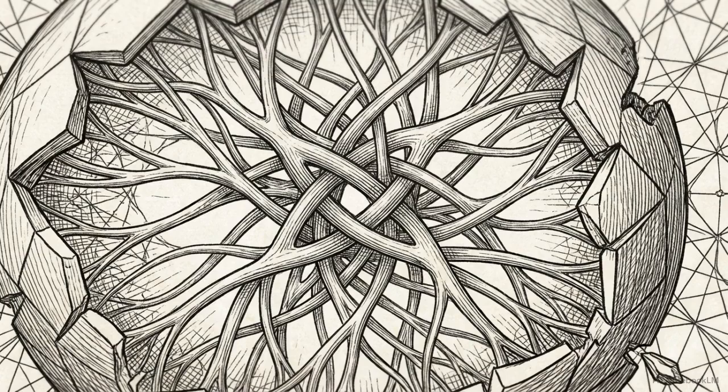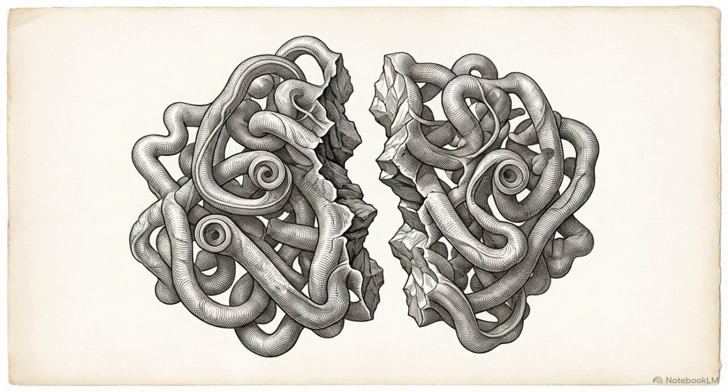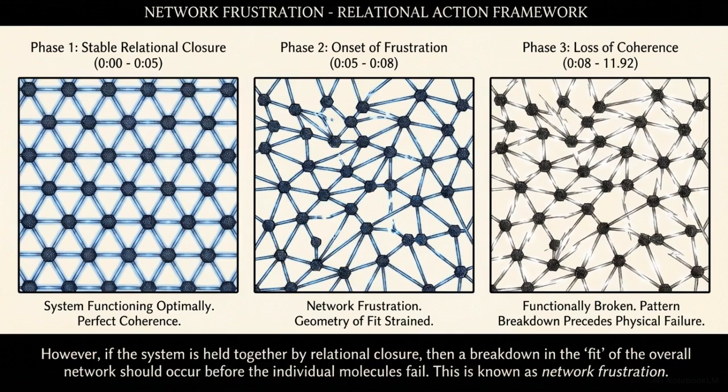Biology provides a high-stakes environment for these tests because the relational patterns involved are incredibly complex. Standard medicine looks for chemical failures, a broken molecule, or a localized cell death, which then lead to observable symptoms. However, if the system is held together by relational closure, then a breakdown in the fit of the overall network should occur before the individual molecules fail. This is known as network frustration.